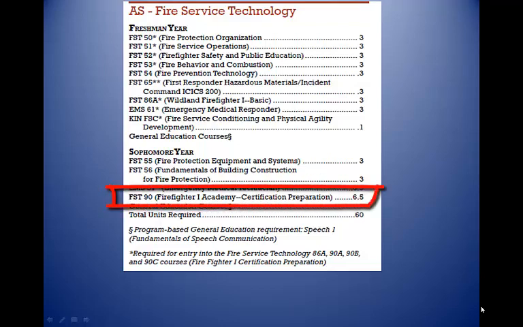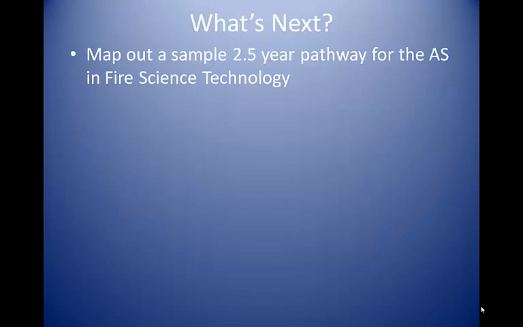Please note that at this time, LPC does not offer the FST 90 Firefighter 1 Academy for 6.5 units. Instead, you may complete this requirement by taking FT 90 ABC Firefighter Academy at Chabot. Please be aware that FT 89 for half a unit at Chabot is also required to enroll in FT 90 ABC at Chabot. What's next?